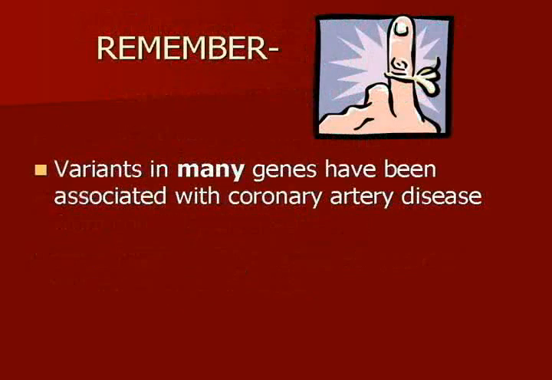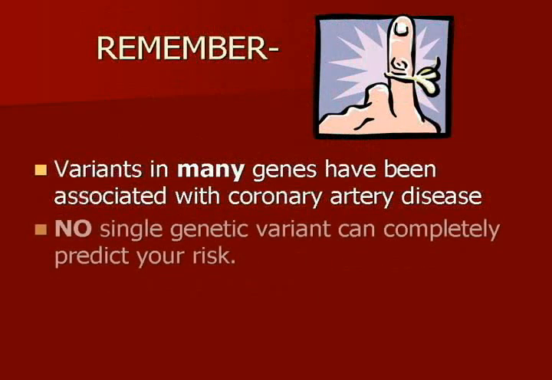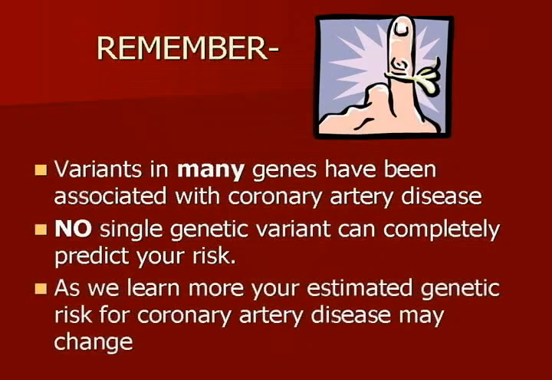Coronary artery disease is a complex disease. This means that it is caused by a combination of genetic variants in multiple genes and by the environment. No single genetic variant causes coronary artery disease, so no single genetic variant will be able to completely predict your risk for coronary artery disease. Genetic variant information can help estimate your risk of coronary artery disease when considered along with your other risk factors, like your weight, your family history, and your age.